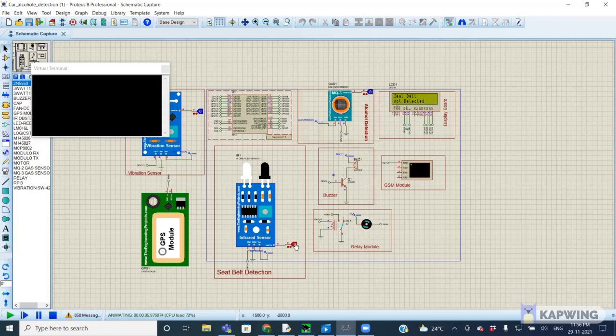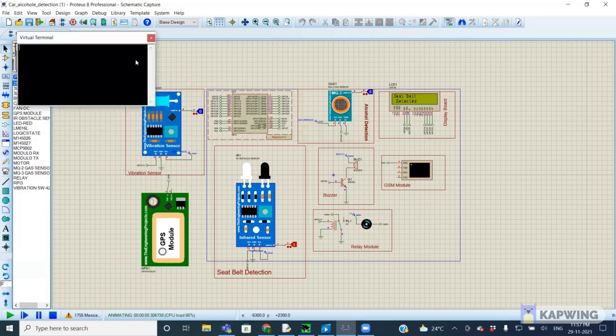When it is 1, within seconds, we can see that seatbelt is detected. Going to the MQ3 gas sensor, here it is also 0. So these 3 conditions are satisfied, and the relay module allows the vehicle to start.